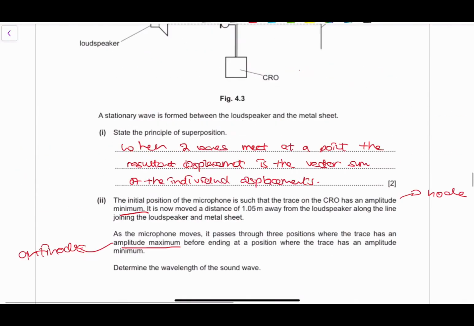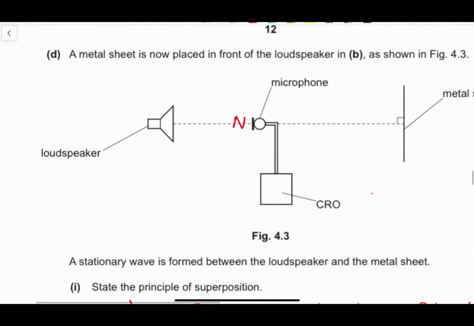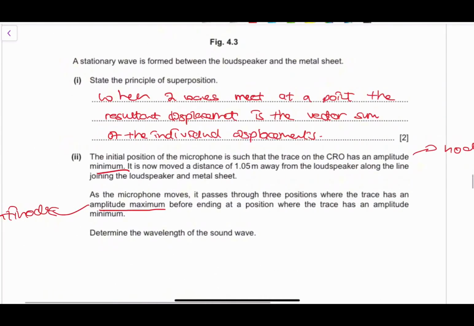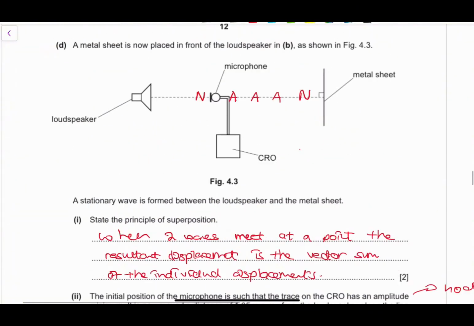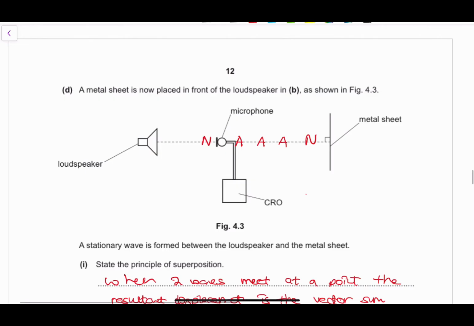So we're going to start at an amplitude minimum. Whenever it starts, it's going to start at a node that will be over there. But it's going to pass through 3 points that have an amplitude maximum. So it's going to pass through an antinode, then another node, and then another antinode before reaching a node, right? So if we look at this, we have a node, an antinode, and a node would therefore be in between a node and then another node, right? So we have a node in here, okay?